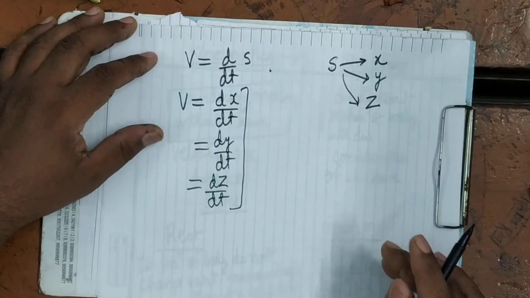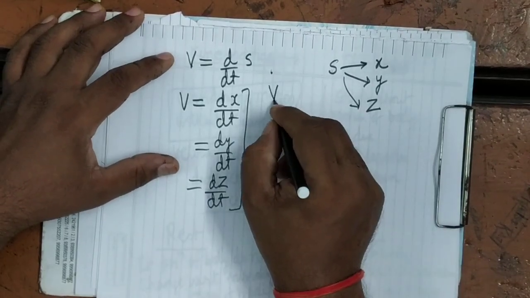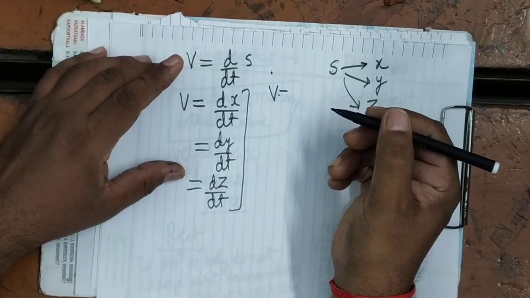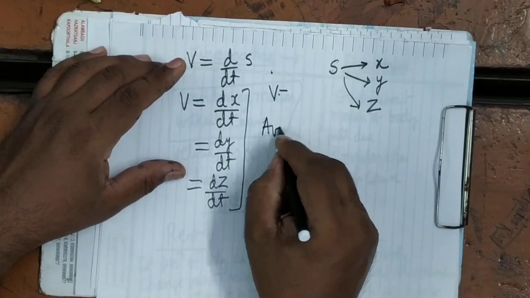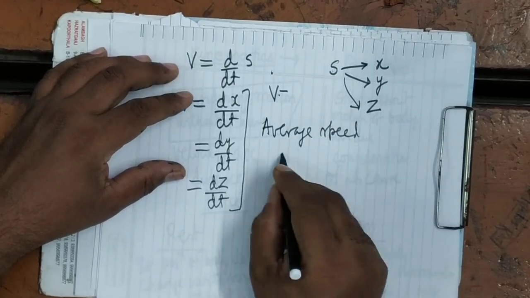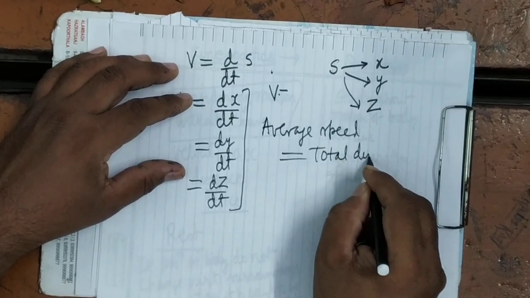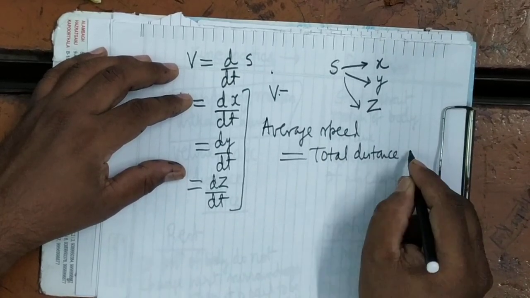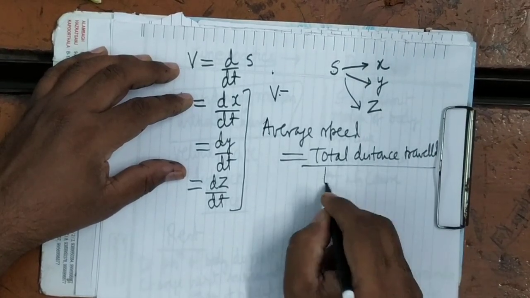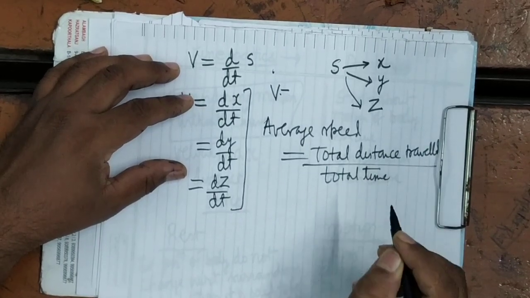Now, what is the average speed equal to? When the body is moving with a non-uniform speed, we find its average speed. Average speed is equal to total distance travelled upon total time taken.